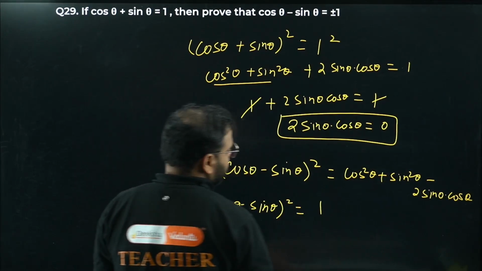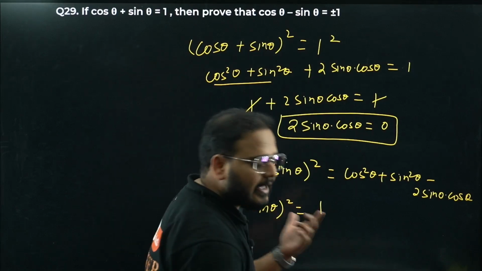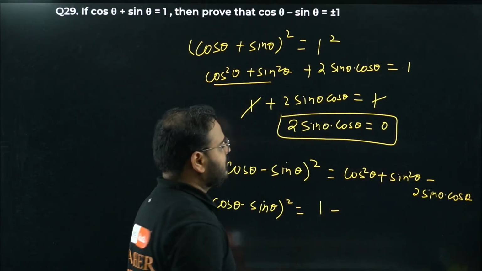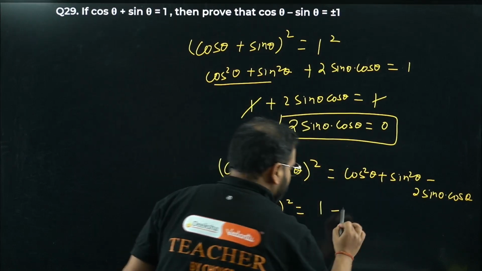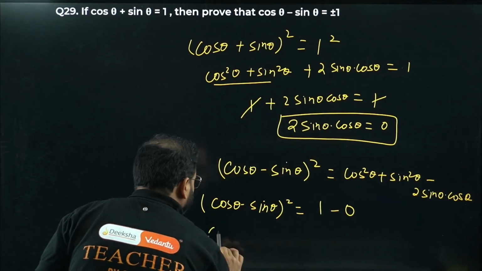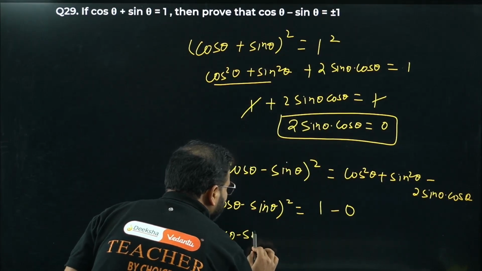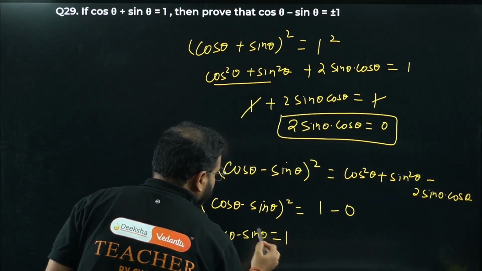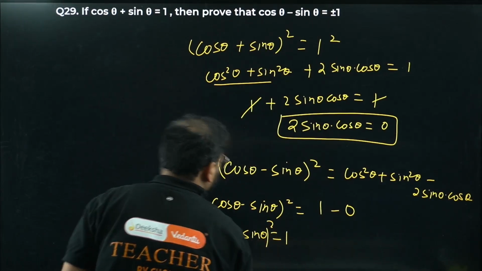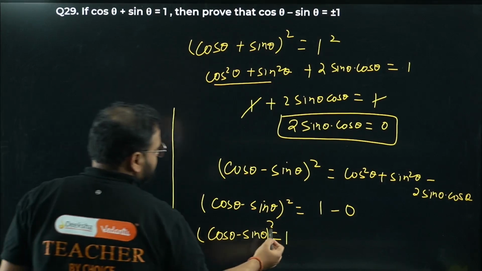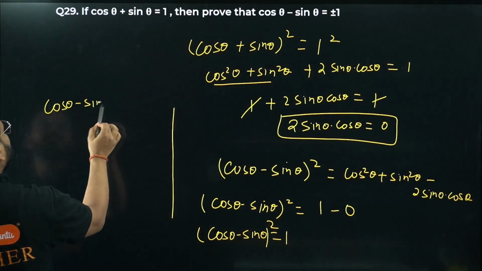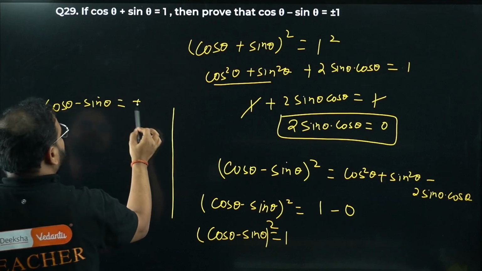Again the identity: cos square plus sin square is again 1. Minus, what is this value? 0. This value you got, no? So cos theta minus sin theta the whole square is equal to 1. It means we get cos theta minus sin theta equals plus minus root of 1.